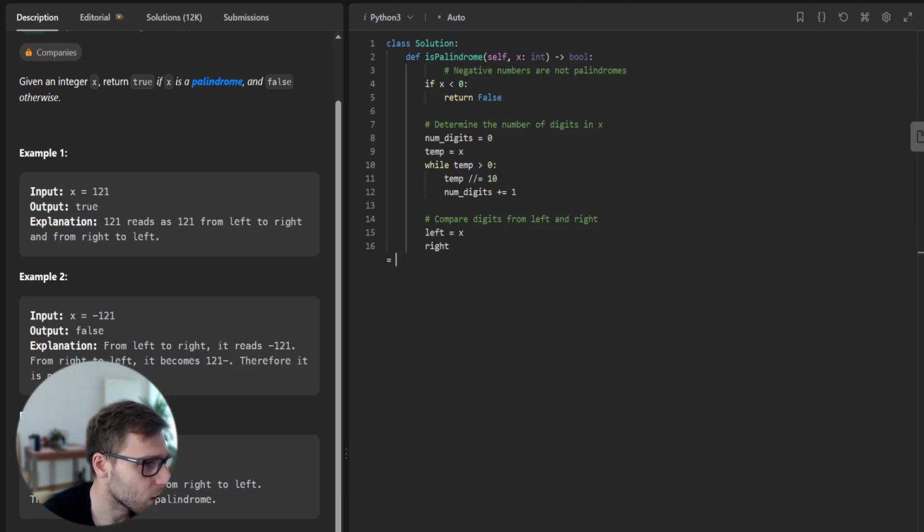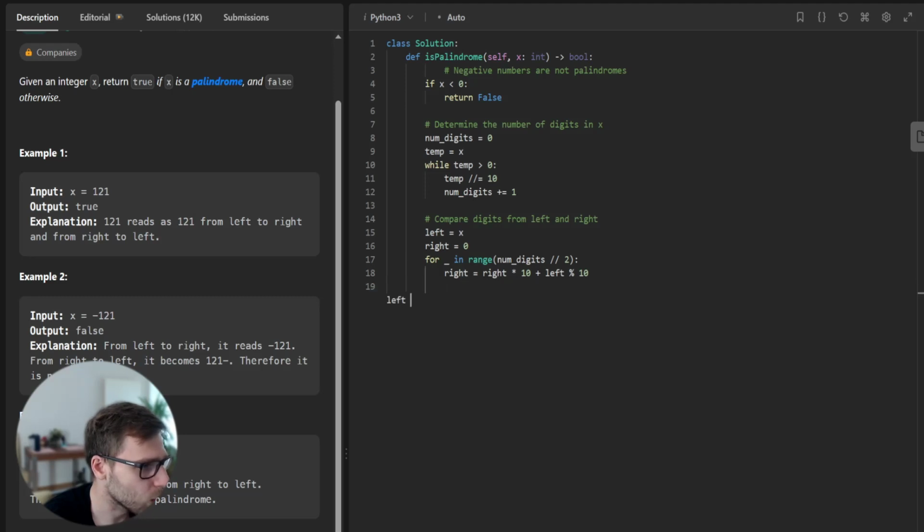And let's compare digits from left and right. Left is x, right is 0, and we iterate num digits divided by 2 without remainder. So in this case, 3 divided by 2 is 1 because it's division without remainder.